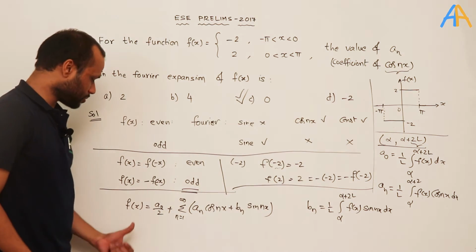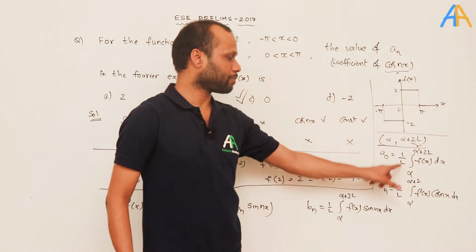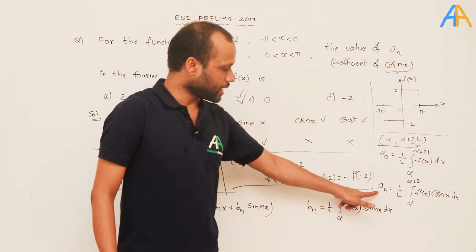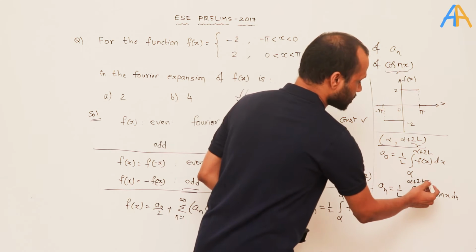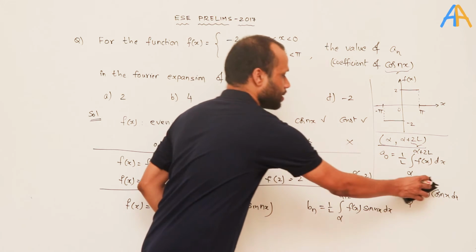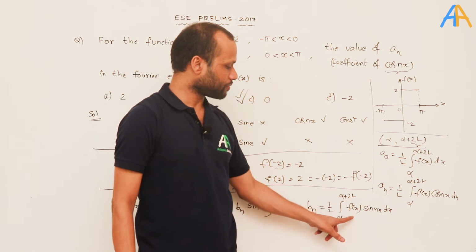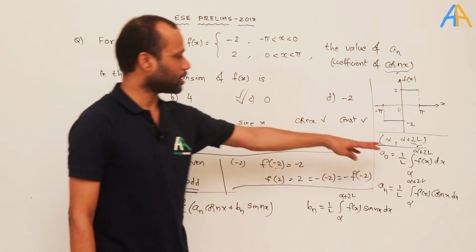This is the Euler formula. This is the Fourier expansion. These three are the Euler formula. A0 is equal to 1 by L integral alpha to alpha plus 2L f of x dx. An is equal to 1 by L integral alpha to alpha plus 2L f of x into cos nx dx. Bn is equal to 1 by L integral alpha to alpha plus 2L f of x sin nx dx. These three are the Euler formula.